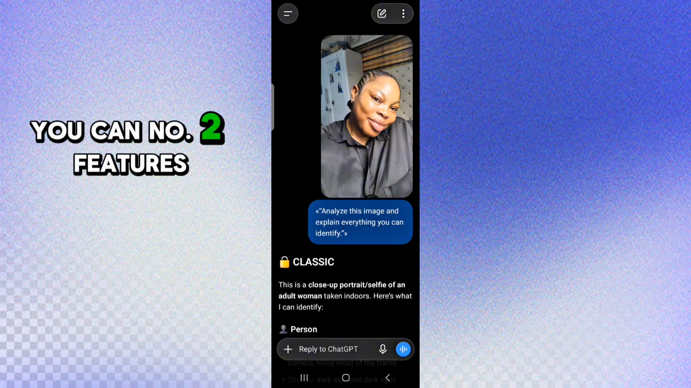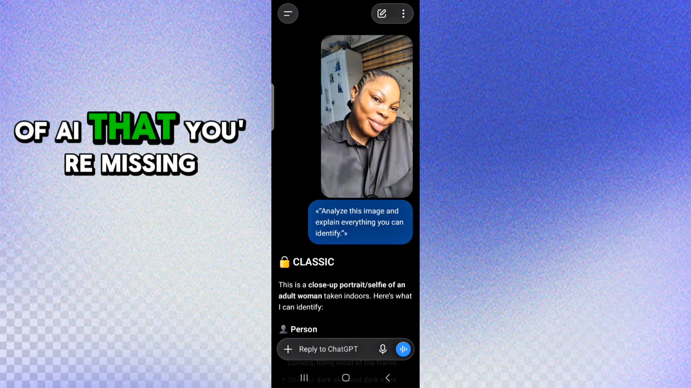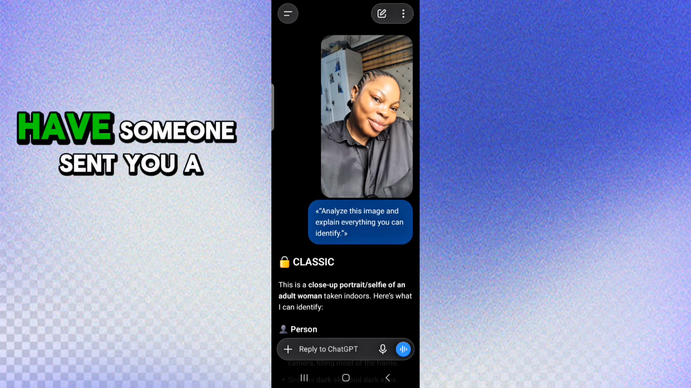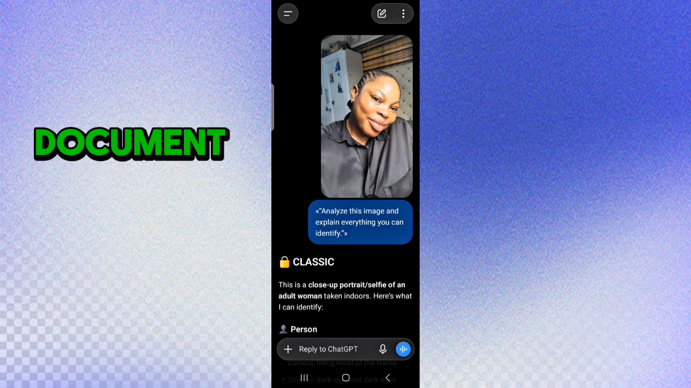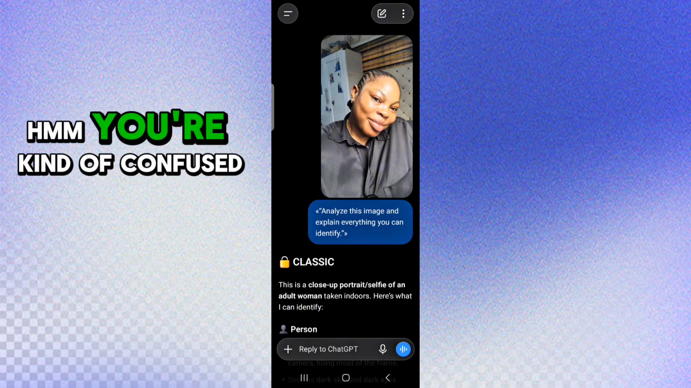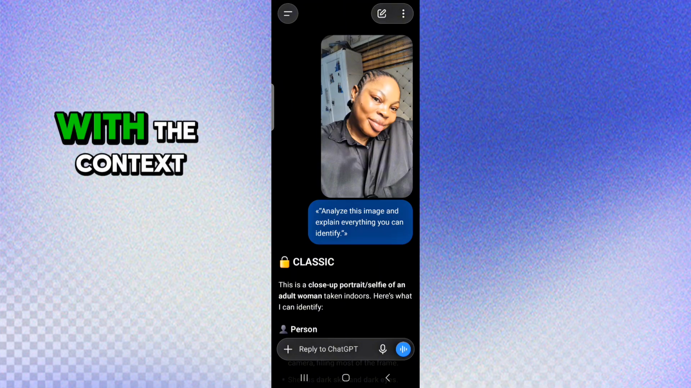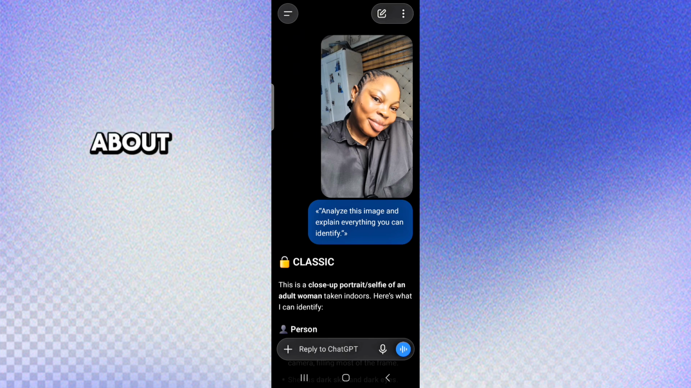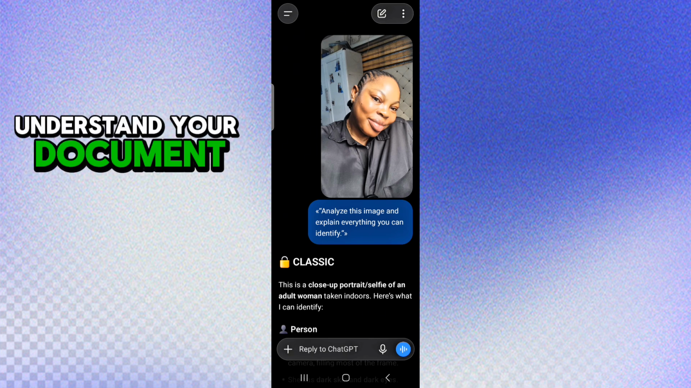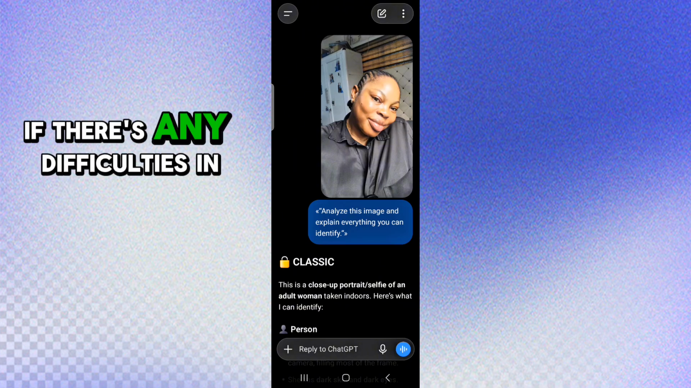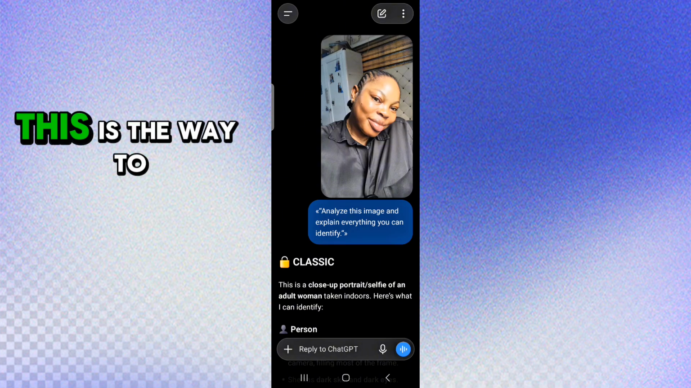That's number 2 of the features of AI that you're missing out. Yes. So let's say someone sent you a document here and probably you don't understand it. You're kind of confused with the content and everything in the document and you don't know how to go about it. Don't worry. This is a very simple way to understand your document, the context in it, and if there are any difficulties in it, this is the way to know it.